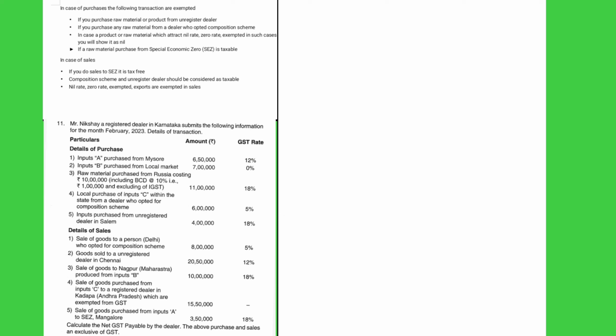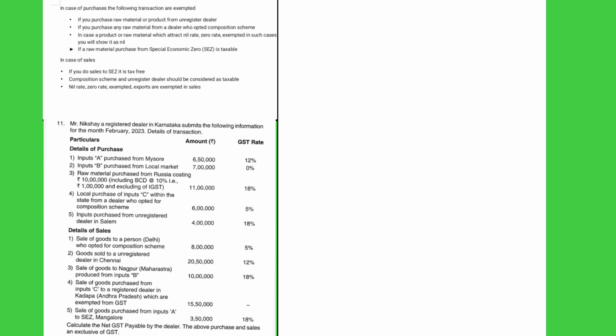If a raw material is purchased from a special economic zone, it is taxable when you are calculating ITC. When you are purchasing, it is taxable. When you are selling, it is tax free. In case of sales, if you sell any products or service to a special economic zone, it is tax free.